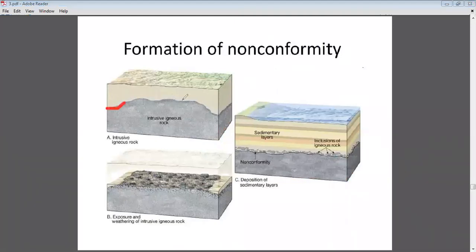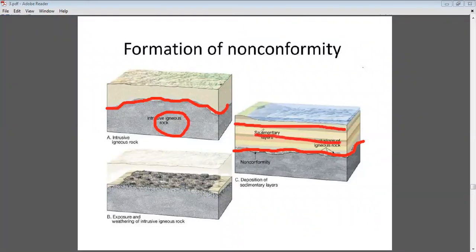This is the line of non-conformity where the bottom rocks are massive igneous rocks. Below, the older rocks are present, which don't show any type of layers. And when you look, the younger rocks which are present above the unconformity are always present in layers. Okay, so such types of unconformities where the older rocks are non-bedded and younger rocks are always bedded and horizontal.